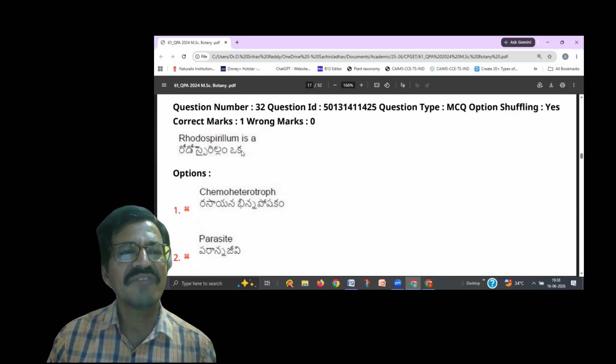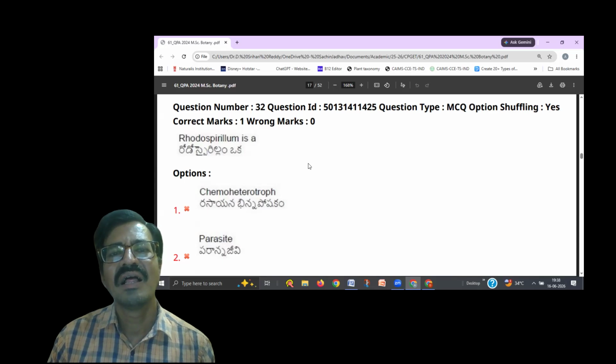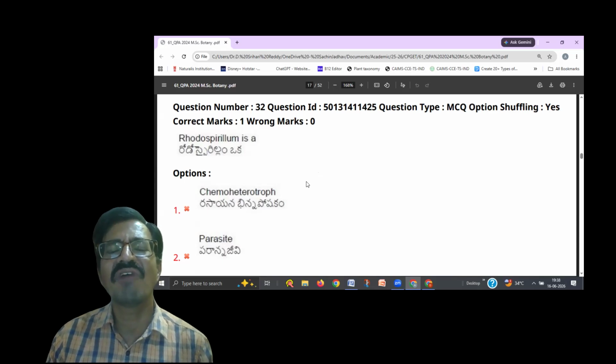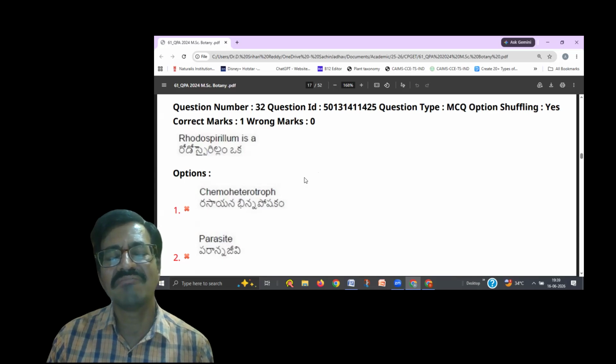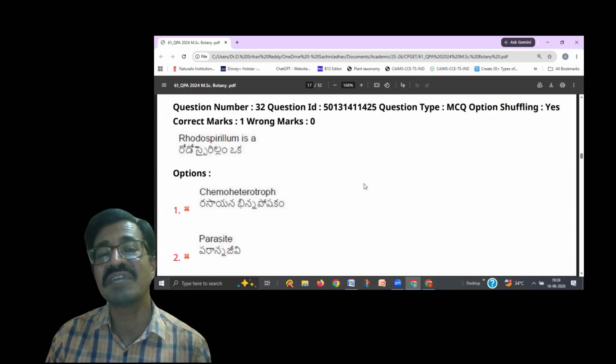Rhodospirillum is a purple non-sulfur bacteria, which I already discussed in the previous classes. These purple non-sulfur bacteria don't rely on water. They don't take water. Instead of water, they take H2S. But they release sulfur instead of oxygen.